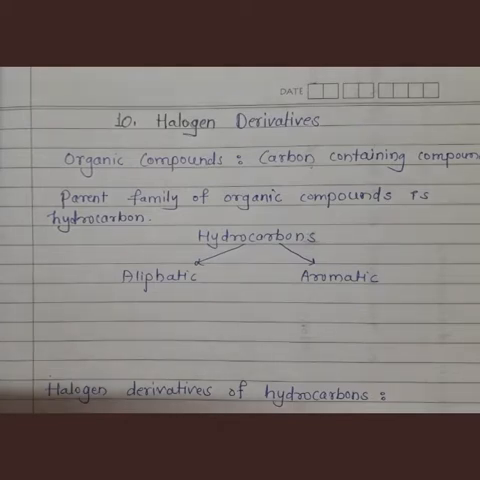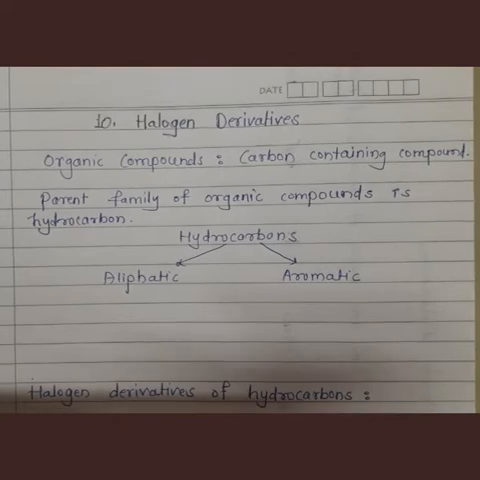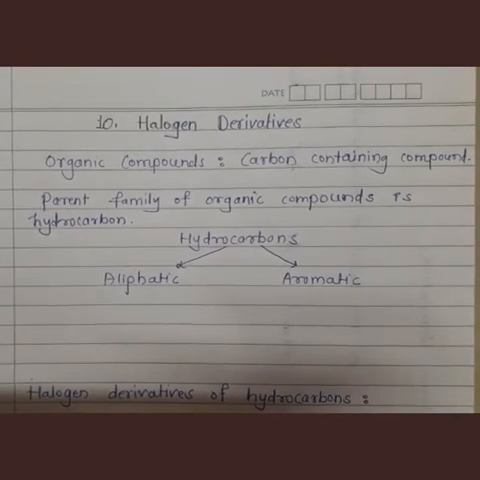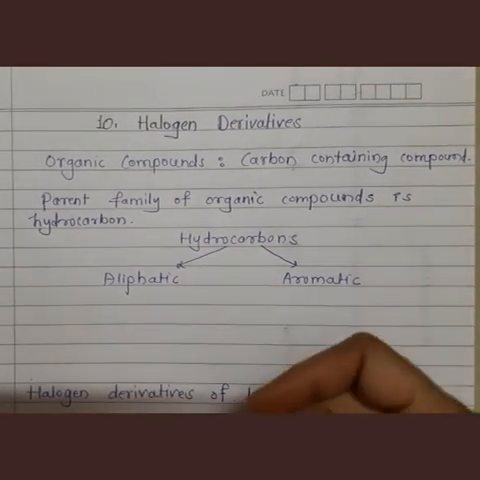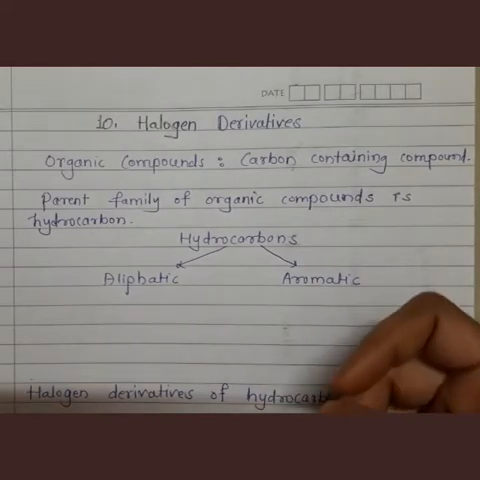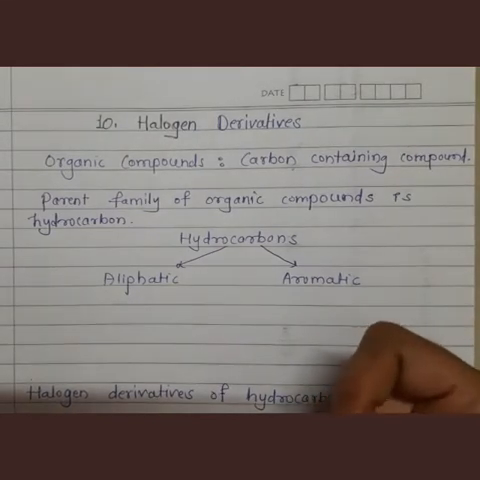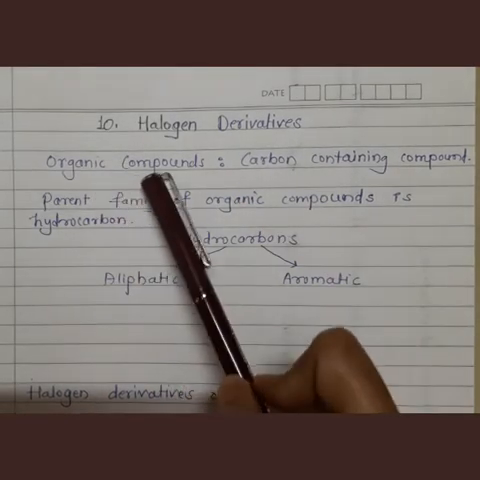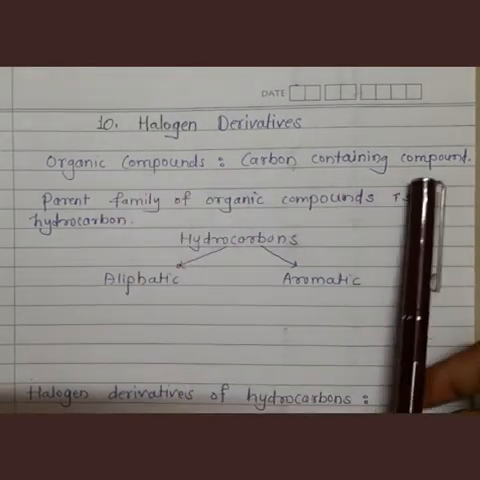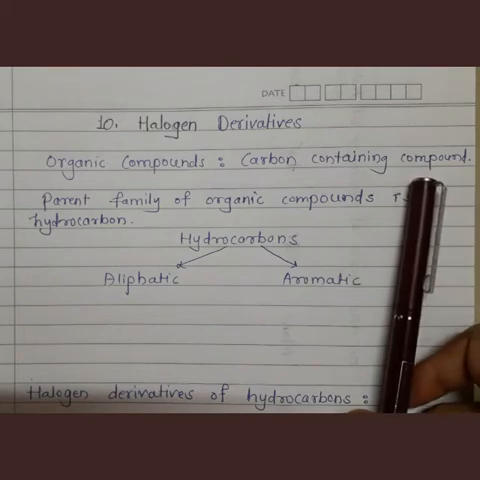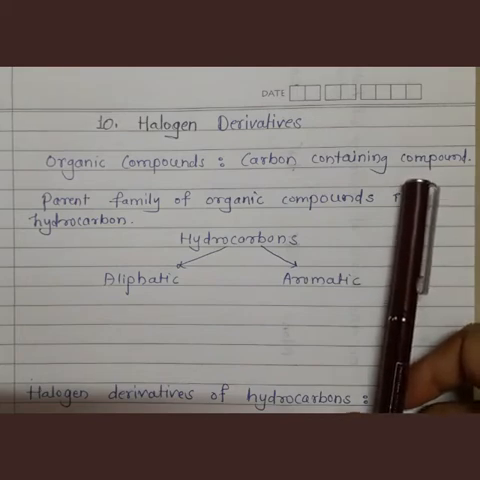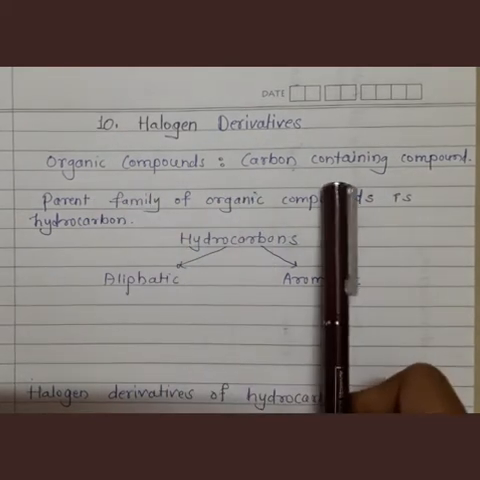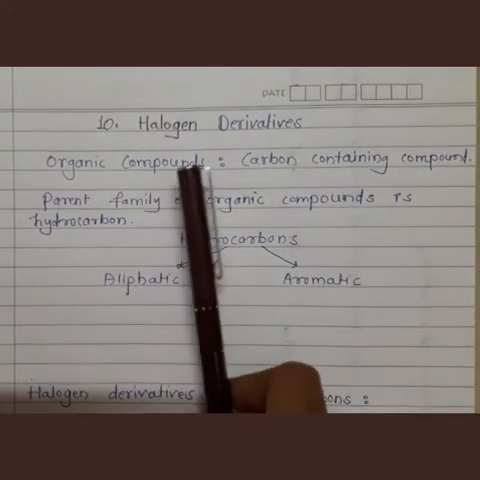This chapter is from organic chemistry. Organic chemistry is the branch of chemistry which deals with organic compounds. Now what is meant by organic compounds? You have studied this in 11th standard. Organic compounds are the compounds which contain carbon in their structure. Carbon is the important constituent of these compounds, so carbon-containing compounds are called organic compounds.